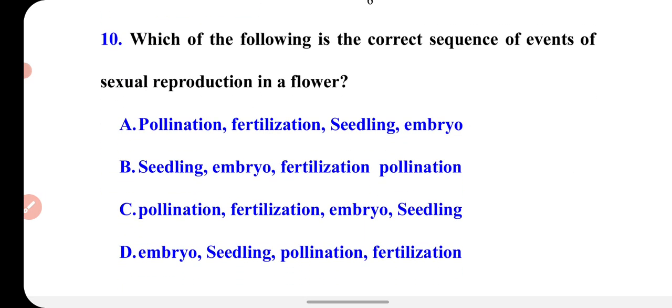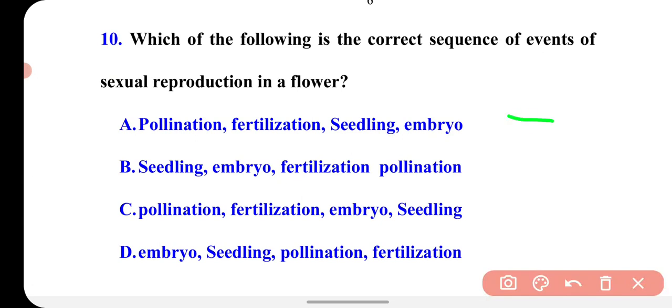Now we will see the next question. Question number 10. Which of the following is the correct sequence of events of sexual reproduction in a flower? So you have to tell the sequence of sexual reproduction in a flower. The first option is pollination, fertilization, seedling, embryo. Seedling, embryo, fertilization, pollination. Pollination, fertilization, embryo, seedling. And the last option is embryo, seedling, pollination, fertilization. So what do you think, which one is the correct sequence?